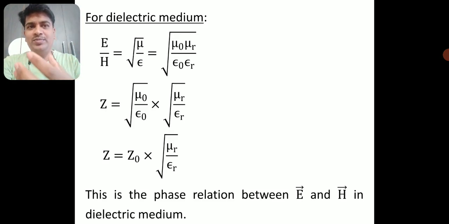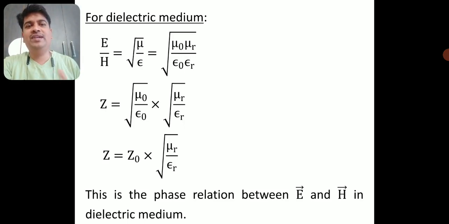I know root of mu naught by epsilon naught is Z naught. So if I substitute that, Z is equal to Z naught into root of mu r by epsilon r. Z is the ratio of these fields in a dielectric medium, and Z naught is the ratio of the same fields in free space. That's it.